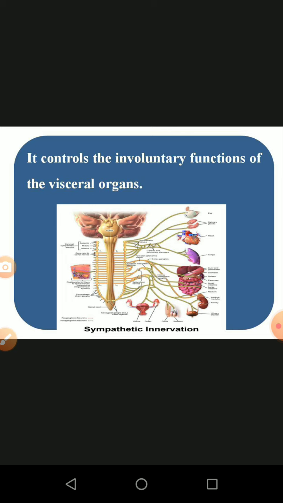Visceral organ is nothing but the internal organs. Many types of internal organs are available. The diagram shows various types of internal organs. Some of the processes are done by voluntary action, and some of the processes are not done by voluntary action. They are called involuntary action.